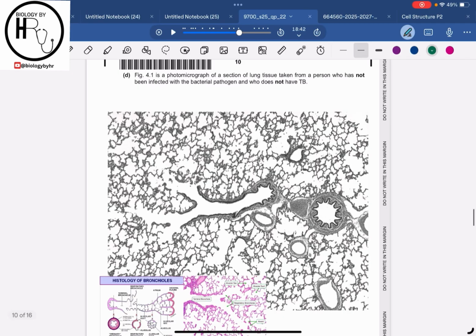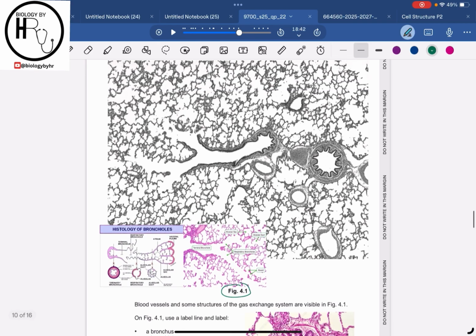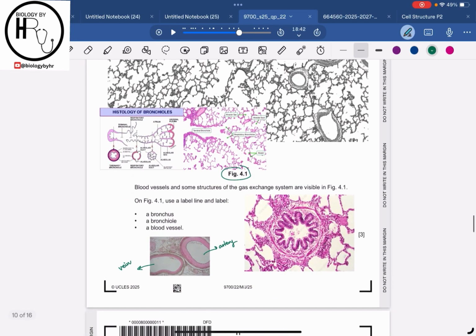Alright, so now let's move on to part D of the question. Part D says that figure 4.1 is a photomicrograph of a section of lung tissue taken from a person who has not been infected with the bacterial pathogen and who does not have TB. So basically this is the figure which they are talking about, and I have also added the reference images from Google for your reference.